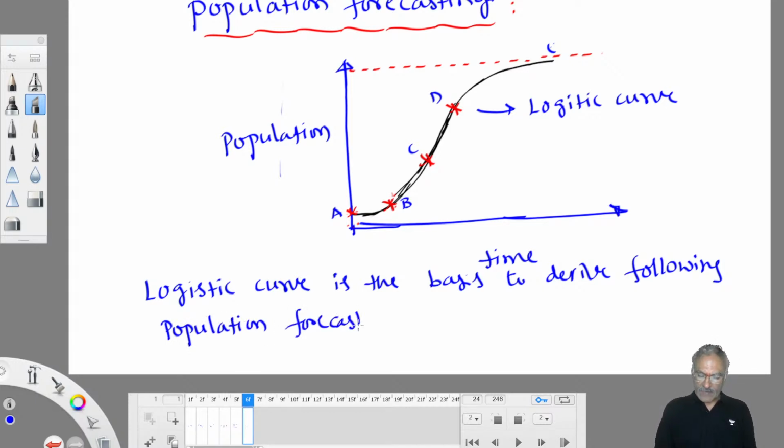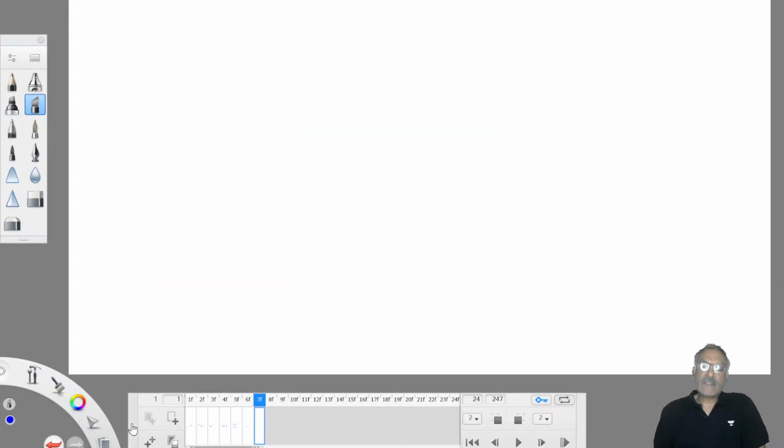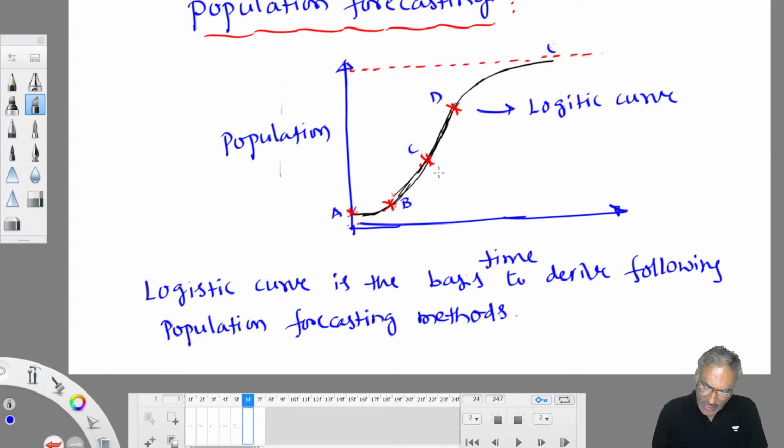So I will concentrate more on numericals with a reasonable amount of theory, a good amount of theoretical concepts, okay? Population forecasting methods. We have four popular methods based on this curve only. This curve, in different portions, has different kinds of growth. Population always increases with time.